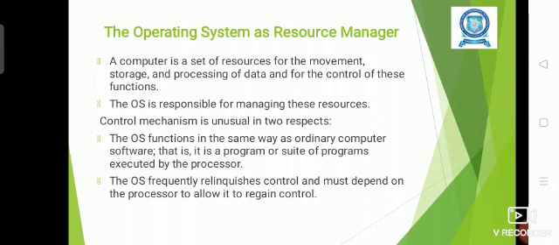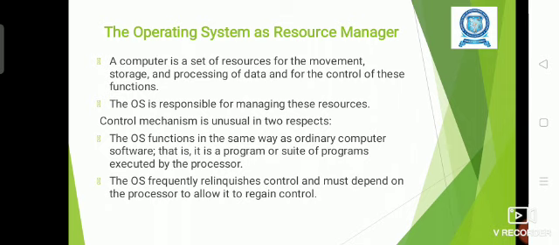Next, the operating system acts as a resource manager. Since all the resources, meaning various input, output and memory devices, and all those allocations are maintained by the operating system only, the operating system is called the resource manager. Okay, so a computer consists of many resources for the movement, storage and processing of data. So the OS is responsible for managing these resources. The control mechanism is performed in two aspects. They are,